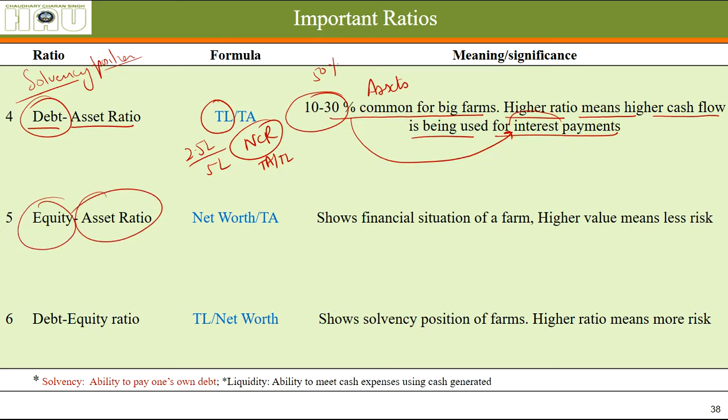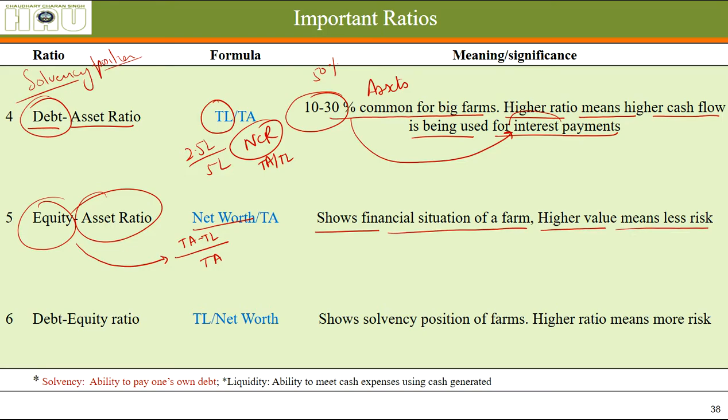Equity to asset ratio. Equity means net worth. Okay, net worth is also called equity: total assets minus total liabilities, divided by total assets. This is the equity to asset ratio. The formula is hidden inside the name of the ratio we are trying to understand. Okay, this shows us the financial situation of the firm. Higher value means less risk.